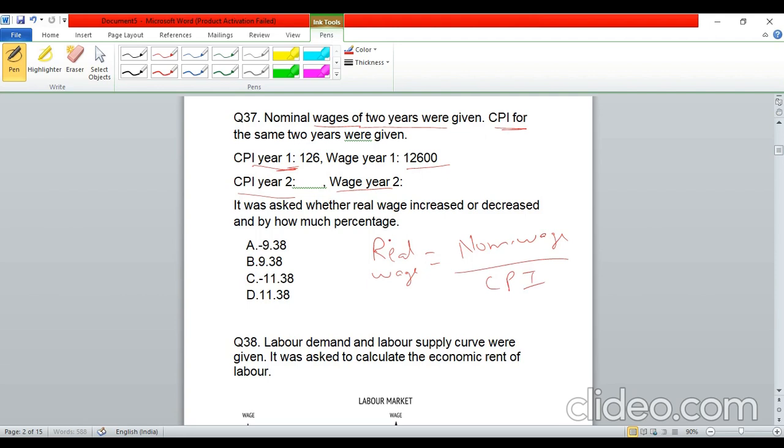So calculate the real wage for both years, and then observe whether the real wage increased or decreased, and by what percentage. When I solved it, I got this as the answer. Let me know, guys, if your answer differs. What I got was minus 9.38 percent.